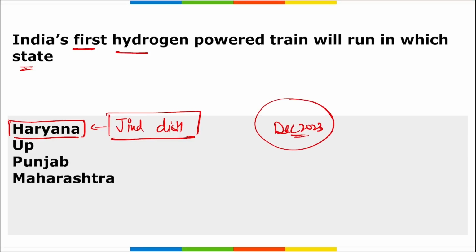It is expected to be completed by December 2023. The hydrogen plant will produce hydrogen from water, and it will play a pivotal role in powering this hydrogen train. Hydrogen trains use hydrogen fuel cells instead of diesel engines, and those cells produce electricity by combining hydrogen and water, which is used to power the train's motor.